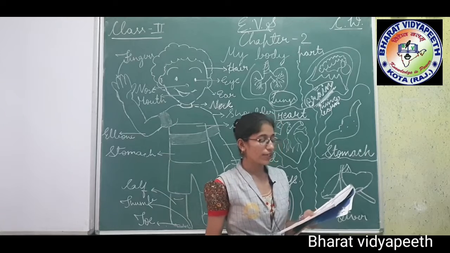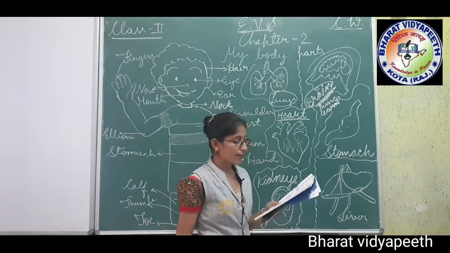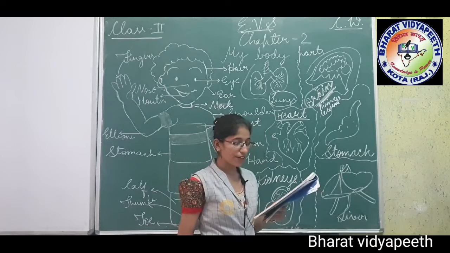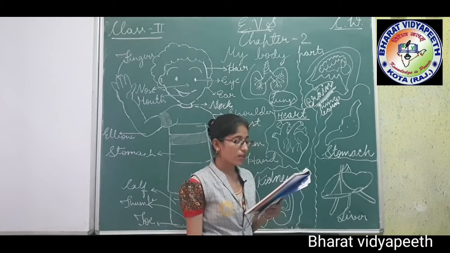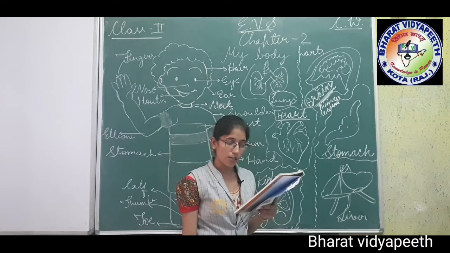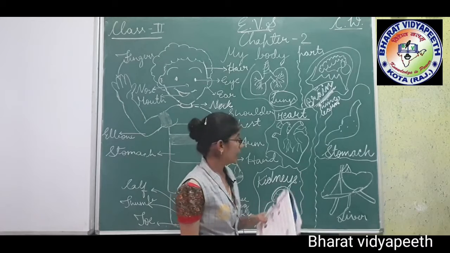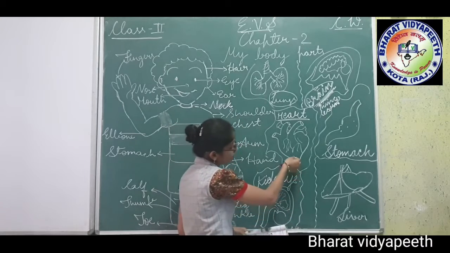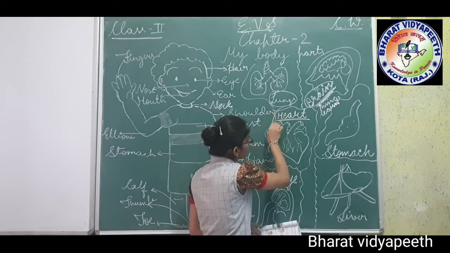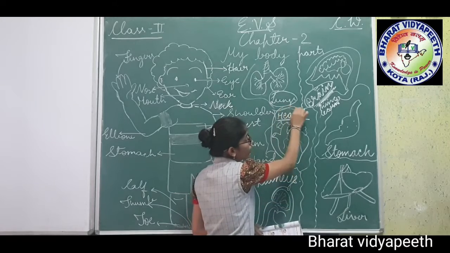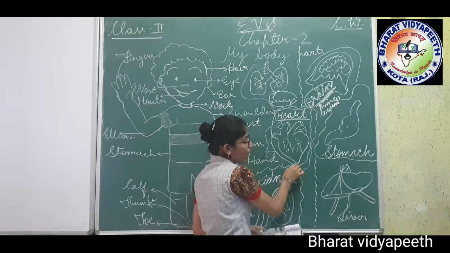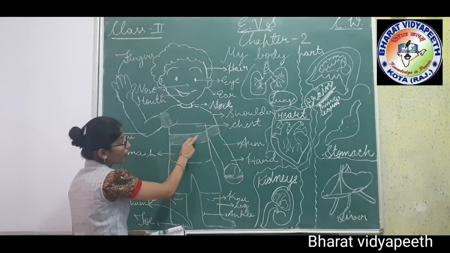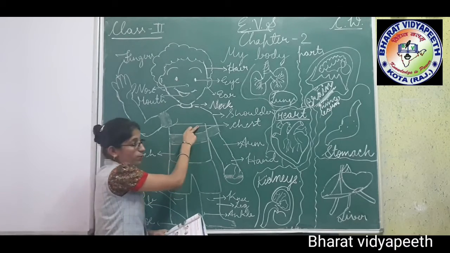Now see next, the heart. The heart is located in our chest. It works all the time and pumps blood to all parts of the body. Where is the heart? This is the heart. It pumps blood. ये कहाँ होता है? हमारे चेस्ट में, here. ठीक है, चेस्ट में होता है.